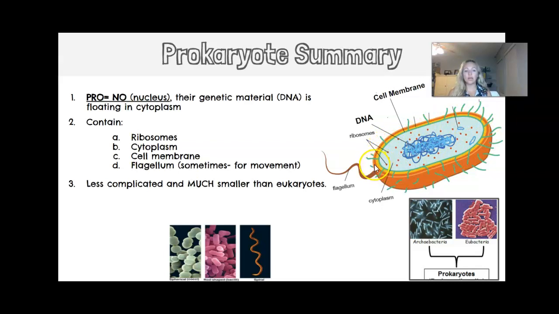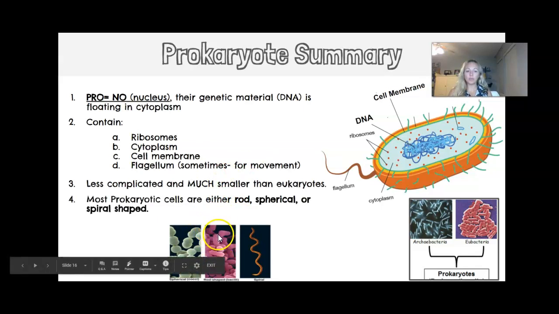They're called cell walls, outside of the prokaryotic cell. They don't really determine what gets in and out. They're just like extra protection from other elements, but when we're talking about things that can get in and out of the cell, that cell membrane is what does the job there. Okay, they are less complicated and much, much smaller than eukaryotic cells. Prokaryotes can be rod-shaped, like this one, spiral-shaped like this one, or spherical or circle-shaped like this one.